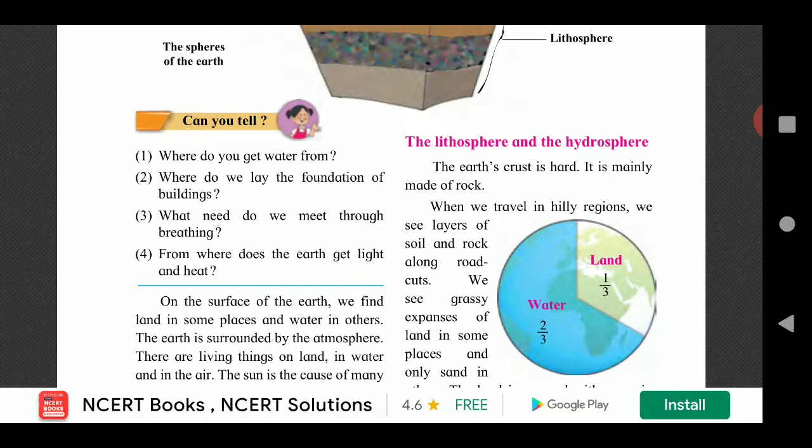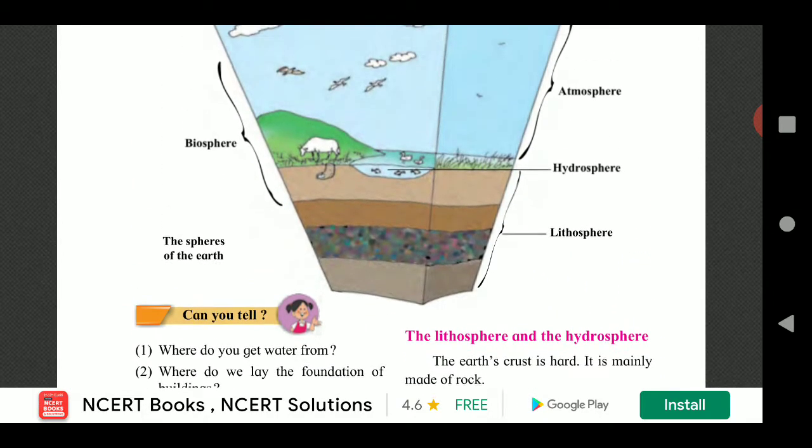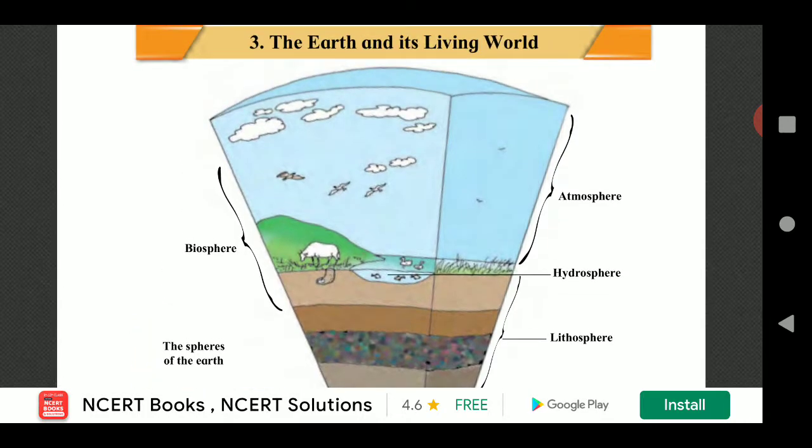On the surface of the earth we find land in some places and water in others. The earth is surrounded by the atmosphere. There are living things on land, in water and in air. That is, in the above figure we see the different living things. We see birds in air, we see fishes in the water, we see a cow grazing on the land.